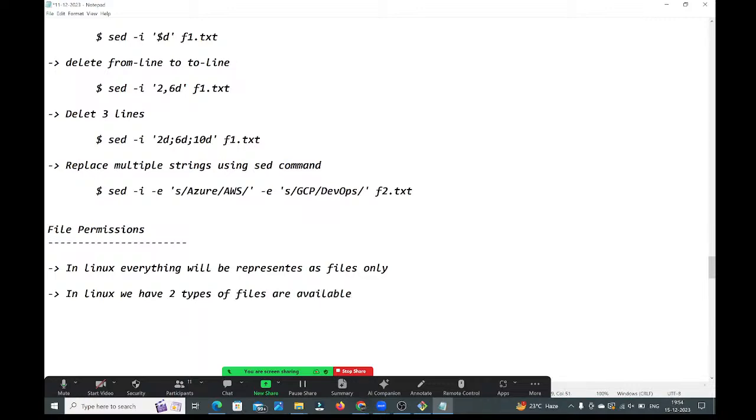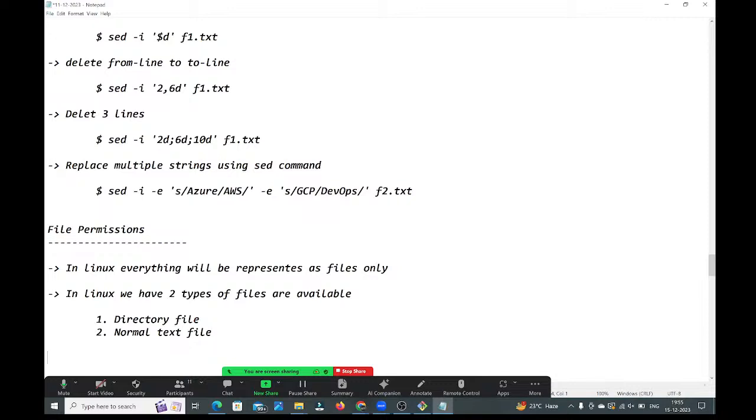What two types of files are there? One is the directory file. The second one is the normal text file, guys.